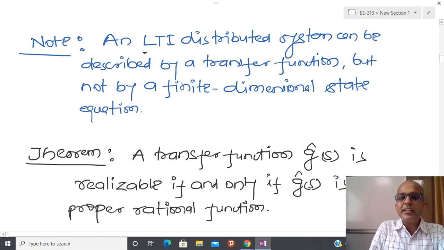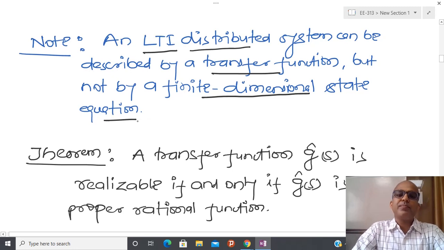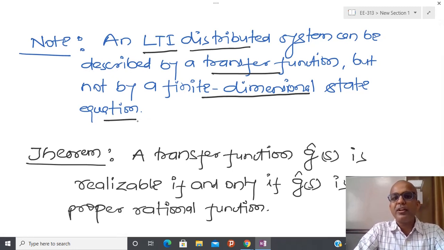An LTI time distributed system can be described by a transfer function but not by a finite dimensional state space equation. So whenever we have a distributed system, people prefer to model it in the frequency domain.